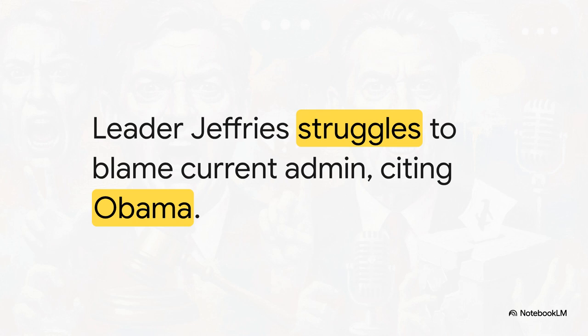To further amplify these economic wins, the source includes a clip of House Minority Leader Hakeem Jeffries struggling during a live television interview. When he tries to deploy a talking point about high gas prices, he actually mistakenly cites the Obama and Biden administrations. So the narrative seizes on this, framing the live television gaffe as a political knockout punch that proves opposition talking points are completely unraveling in the face of all this positive economic data.